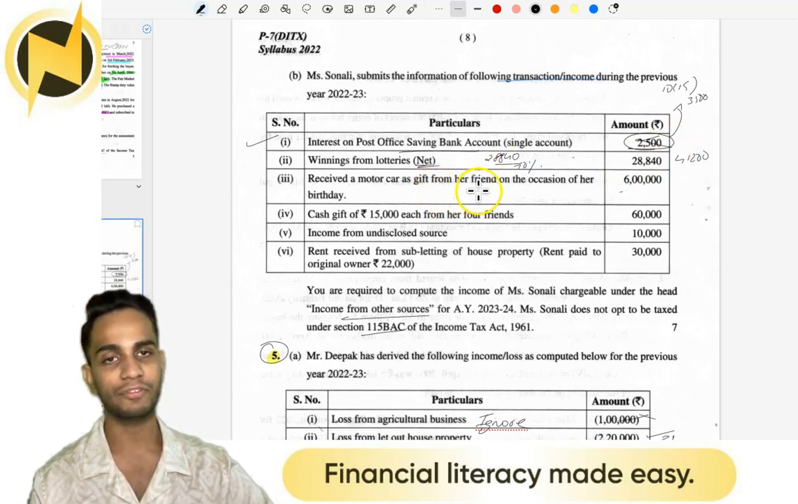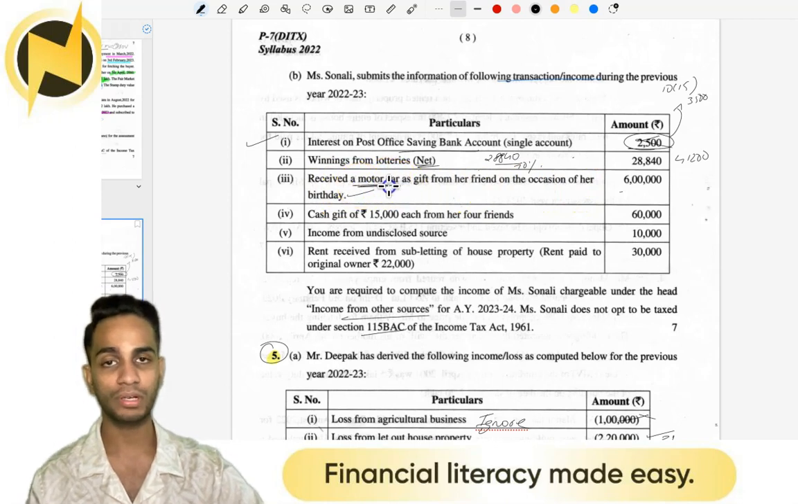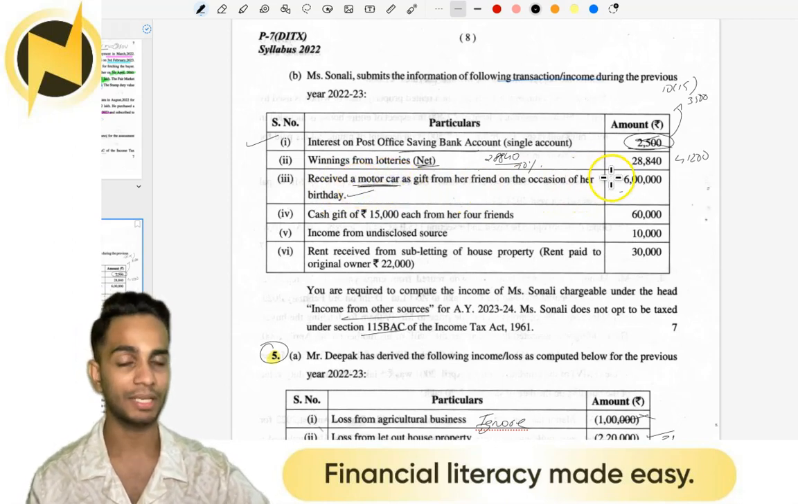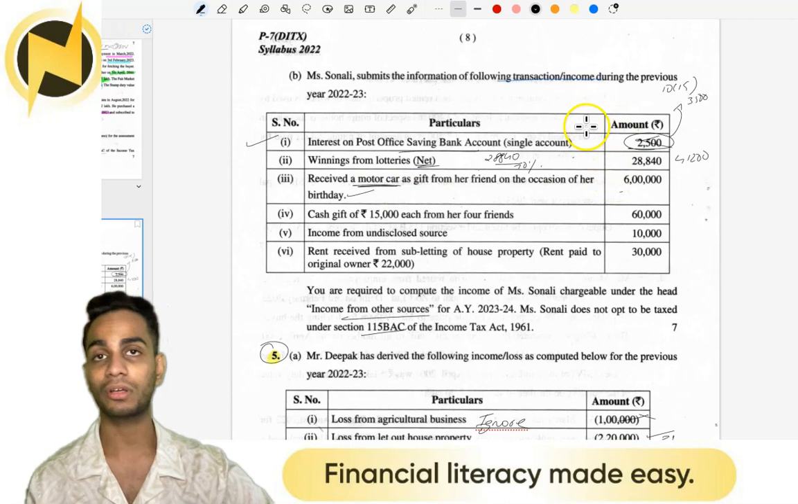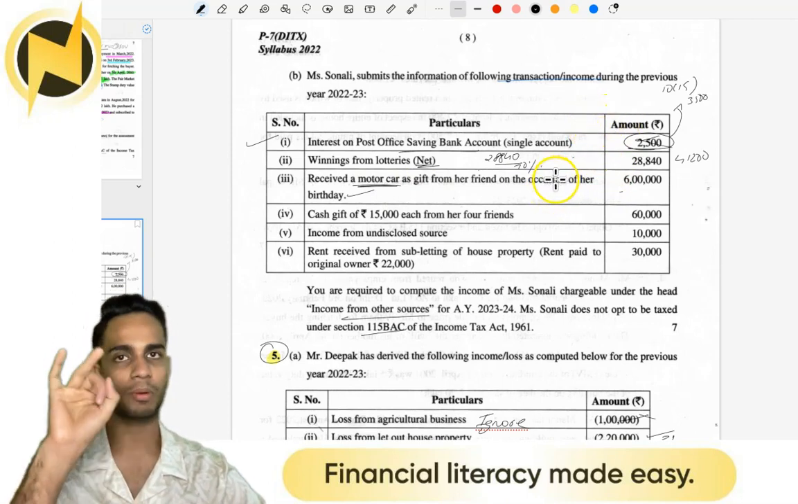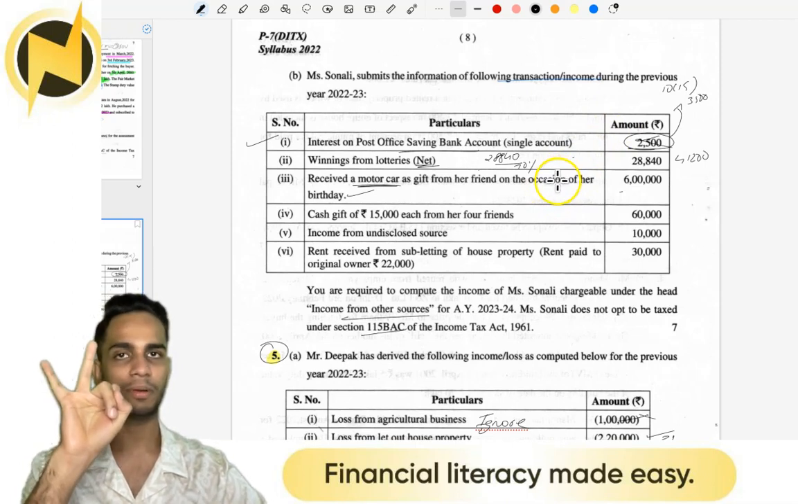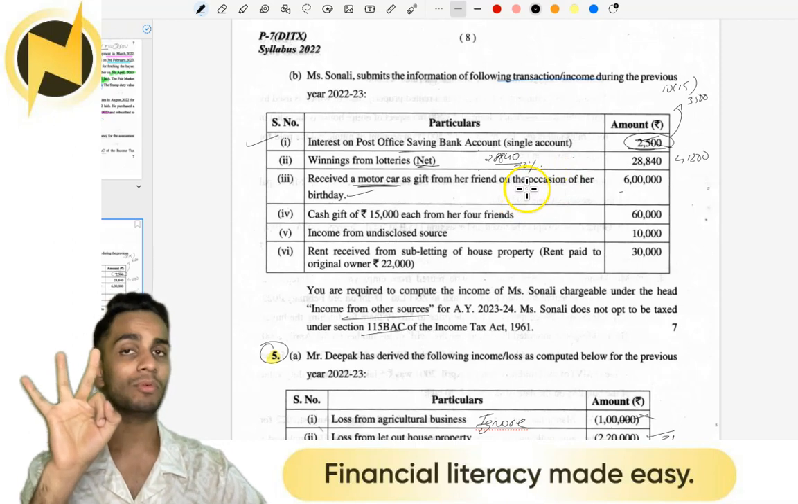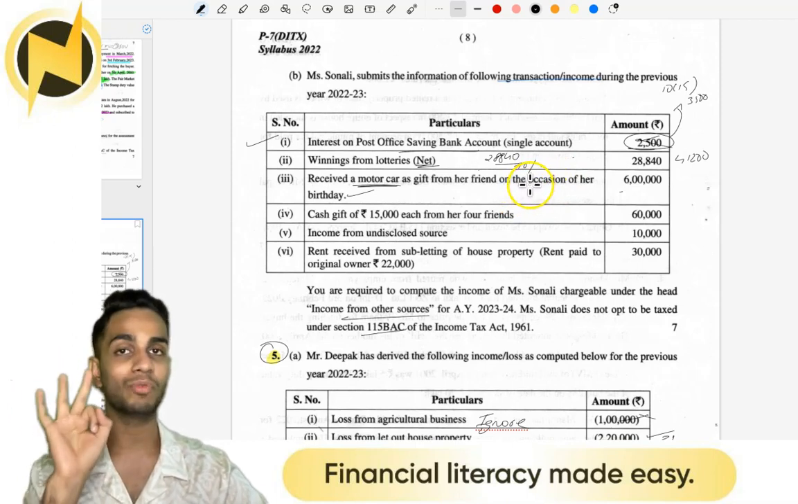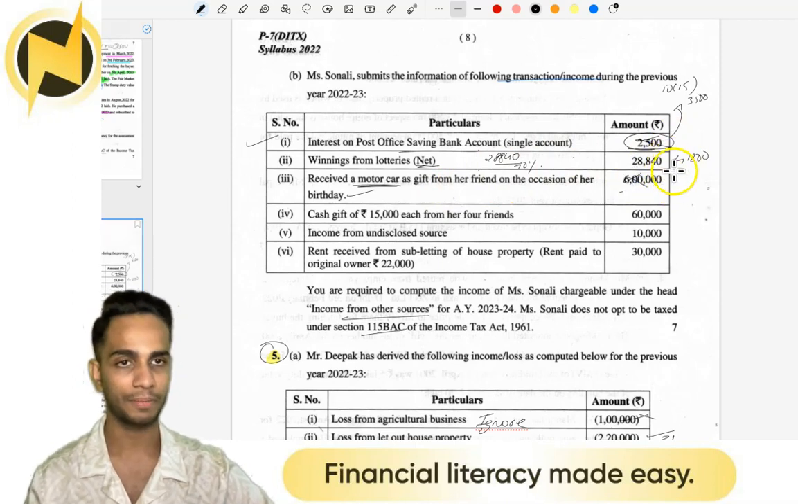Received a motor car as gift from friend on the occasion of a birthday. Gift received on birthday is taxable, but motor car is not taxable per se, because motor car does not form part of movable property. So we know gift can be cash, movable property, immovable property. Motor car is not cash, motor car is not immovable property. Motor car can be movable property, but the definition of movable property does not include motor car. So the 6 lakh doesn't have to come there.